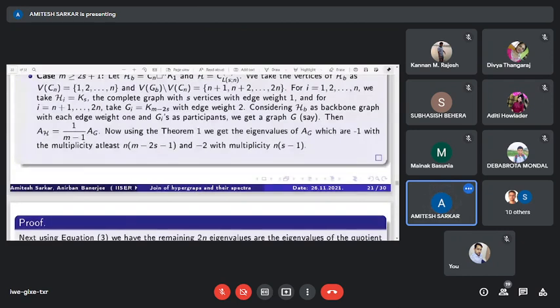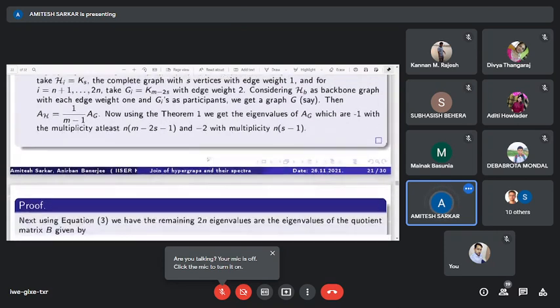Now, if we find the adjacency eigenvalues of this graph AG, then that will give us all the eigenvalues of this adjacency matrix AH. Okay. Now using the first theorem, we get the eigenvalues of AG, which are minus 1 with multiplicity at least n into m minus 2s minus 1, and minus 2 with multiplicity n into s minus 1.